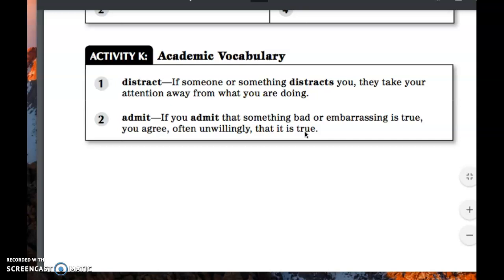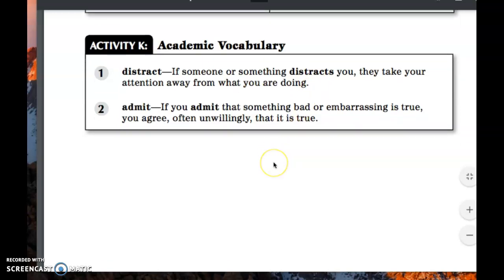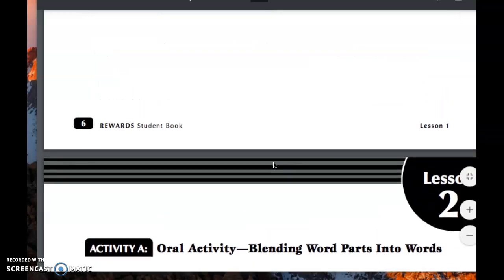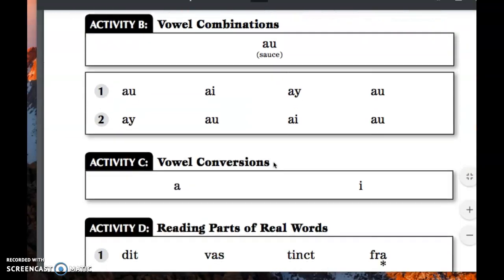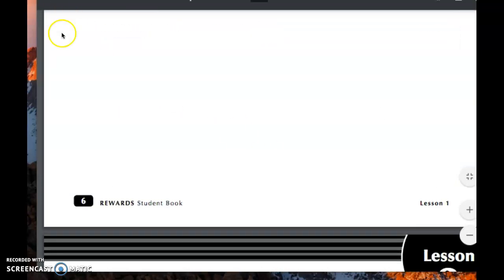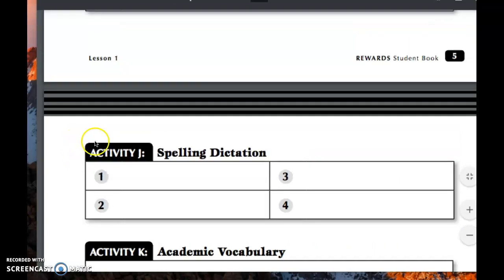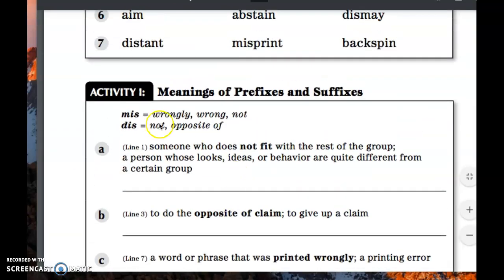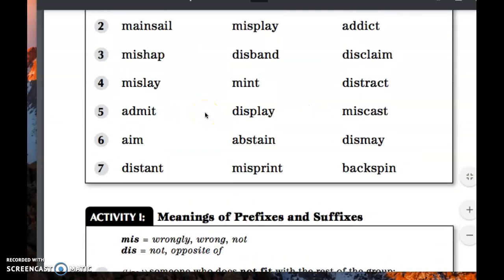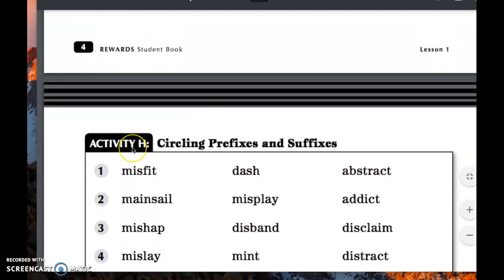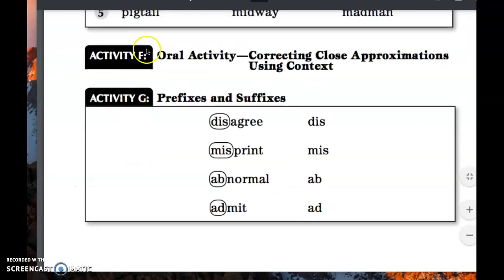And that's it for activity K. We learned 2 vocab words. And then the next time we see each other, we're going to be going into the next lesson. Perfect, guys. For today, just remember, for this activity, you do need to give me your spelling dictation. You do need to give me the meaning of prefixes and suffixes, circling prefixes and suffixes, and activity G.